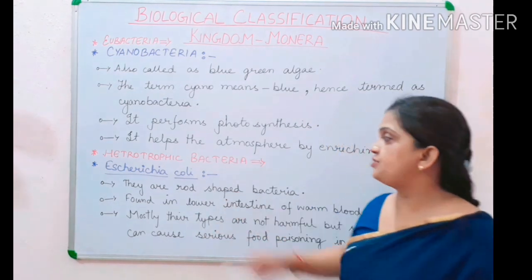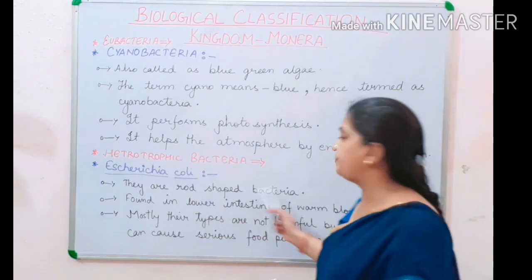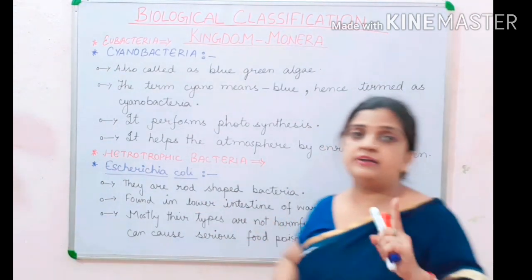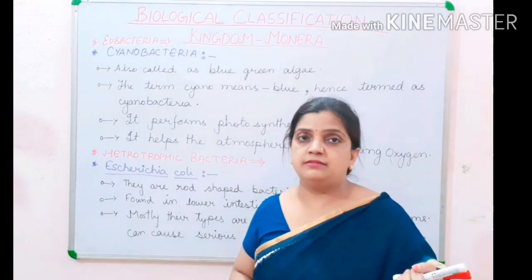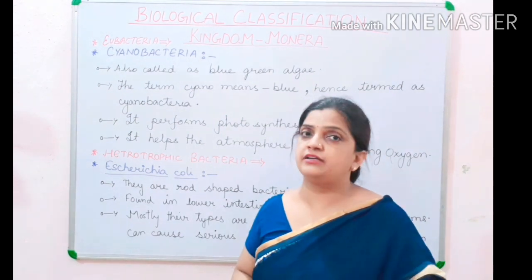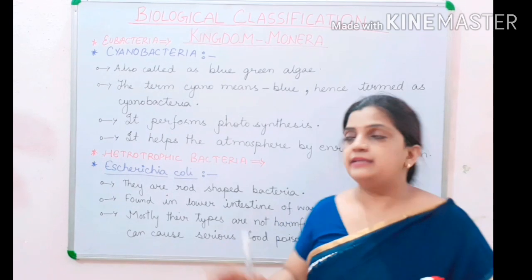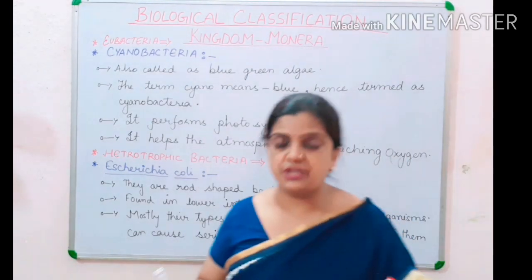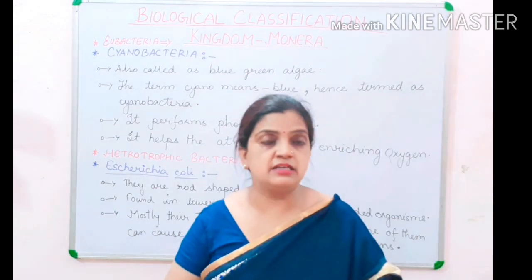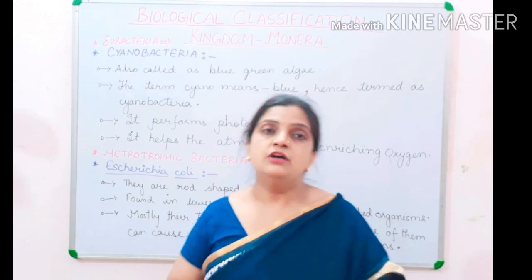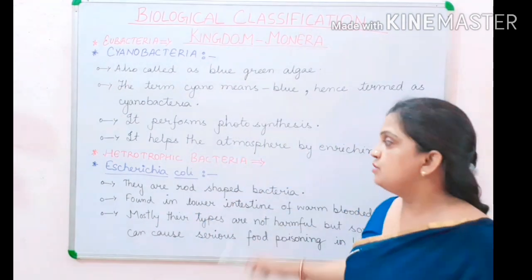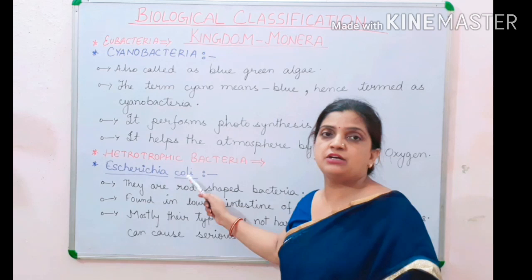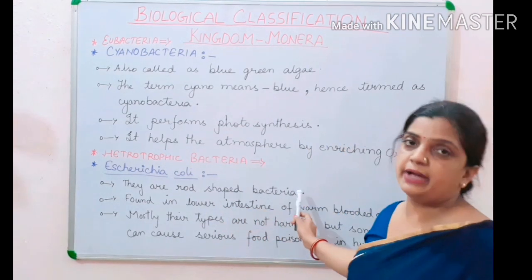Now children, Escherichia coli is a rod-shaped bacterium. I have discussed shape in the characteristic features of Kingdom Monera. Hope you know that bacteria are of various shapes like Coccus, Bacillus, Spirillum, Vibrio. So here, Escherichia coli is a rod-shaped bacterium.